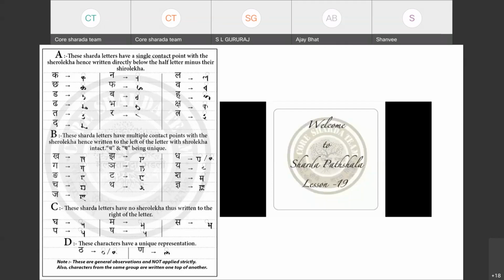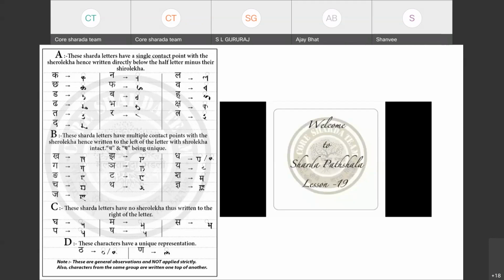Then there was a question: when we write it below, do we write it in the center, towards the left, or towards the right? Do we put the Shirorekha? And if a letter has a matra, how is that matra added? All that we clarified yesterday.